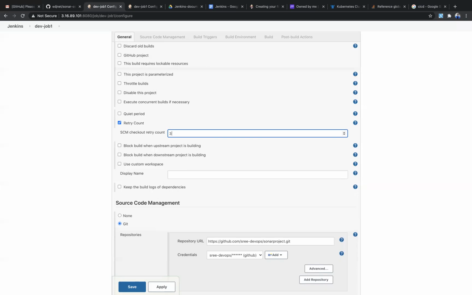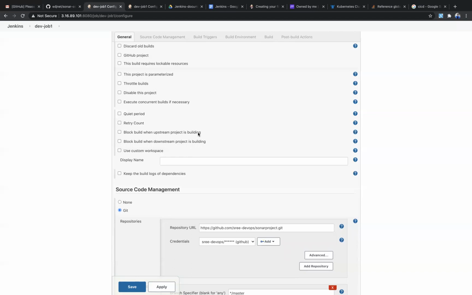Even after 3 tries, if there is no response from the GitHub repo, then the build will fail. So that is about it. If you don't select this, then if at the first request itself there is no response, the build will fail. So you may want to request 3-4 times; based on the condition you can give. So that is retry count.